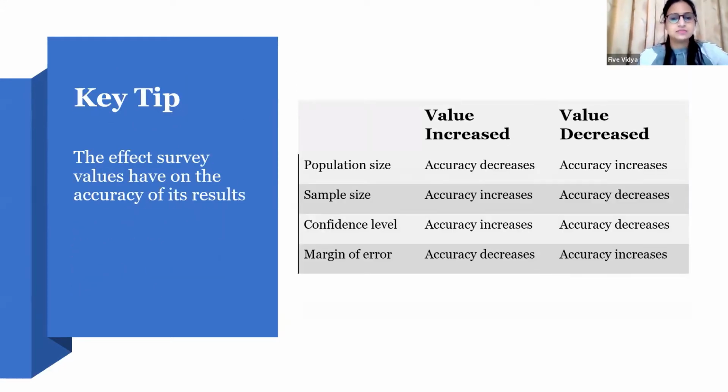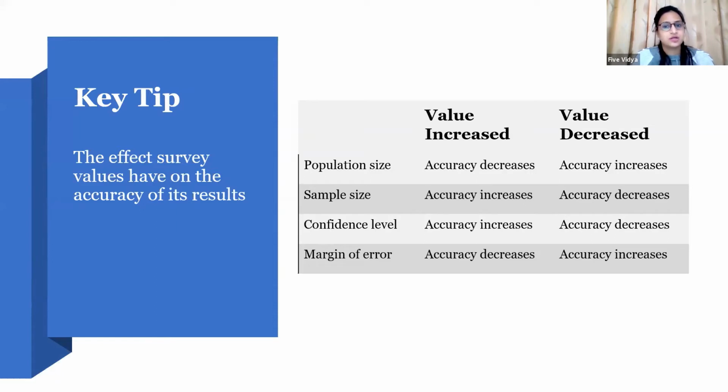Now, this is a key tip. These are the four things which you need to consider while calculating your sample size. If the population is increasing, let's say you are taking a 10 million population size, then obviously your accuracy of getting the result is going to decrease.